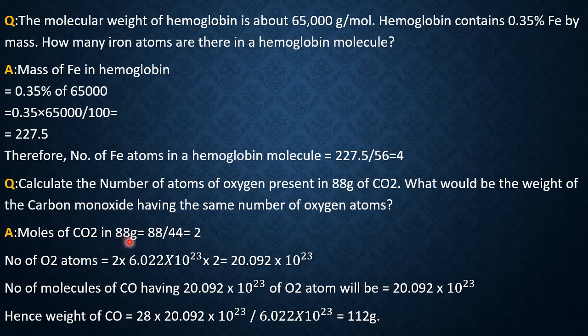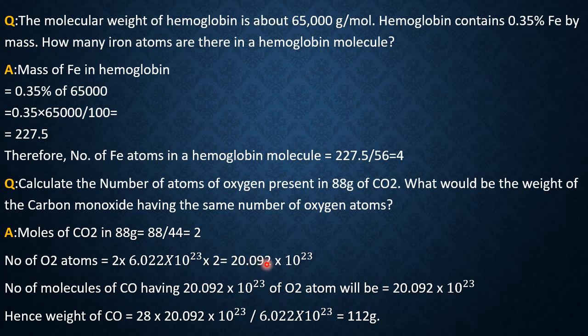In 1 mole, the number of molecules is the Avogadro number. So in 2 moles, it is 2 into this much. Remember, one CO2 molecule contains 2 atoms of oxygen, so multiply once again by 2. Therefore, the number of oxygen atoms in 88 gram of carbon dioxide, which is 2 moles, equals 24.088 into 10 to the power 23 atoms of oxygen.